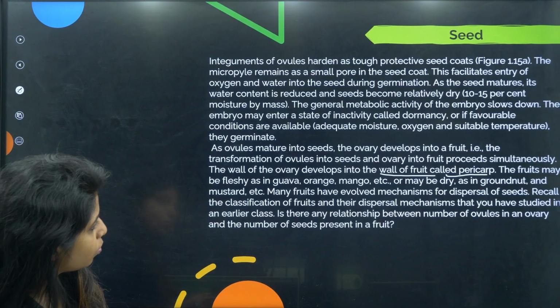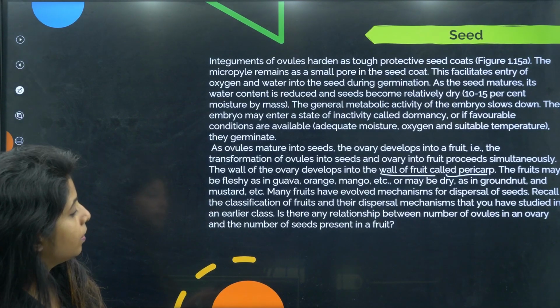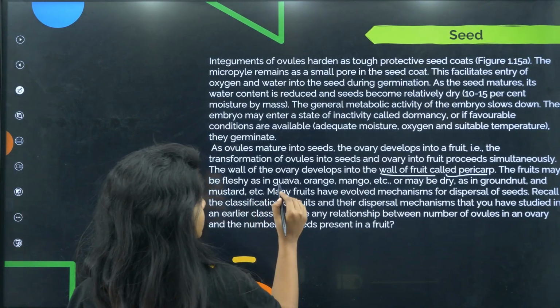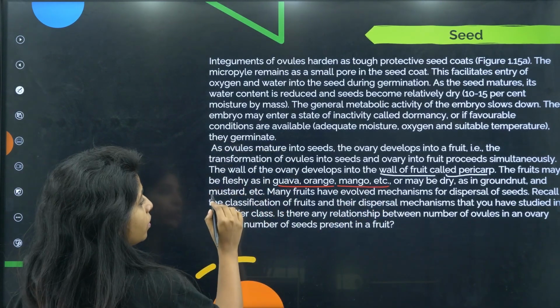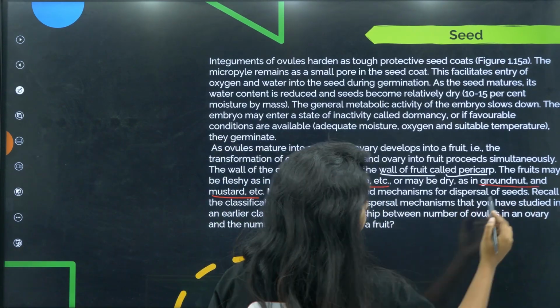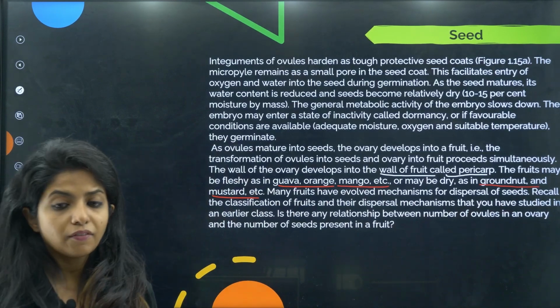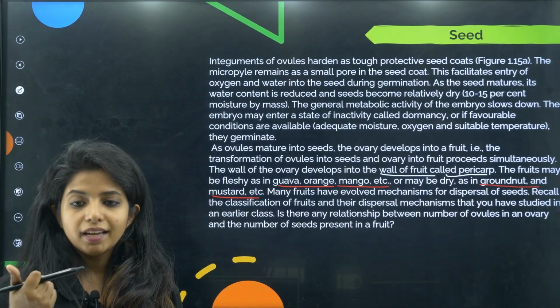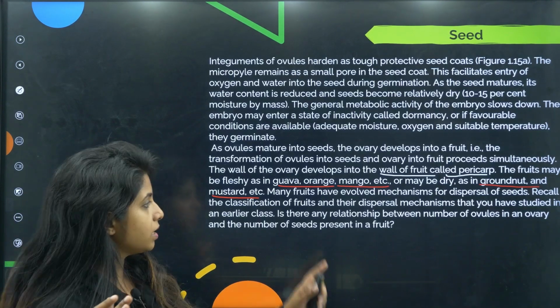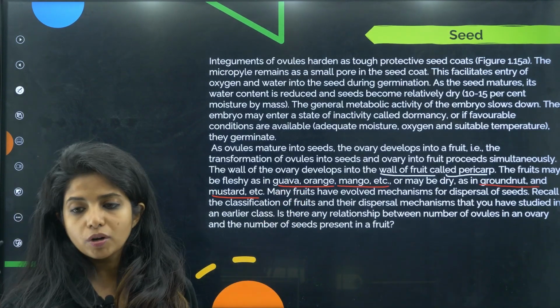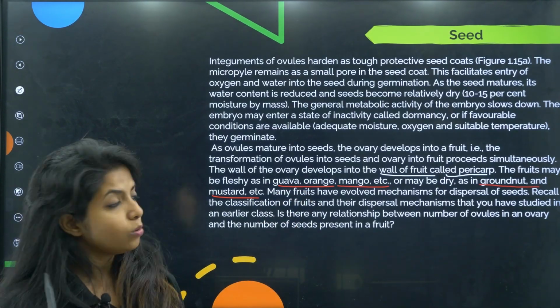Agreed? Now, the fruits may be fleshy as in guava, orange, mango, etc., or may be dry as in groundnut, mustard, etc. Groundnut and mustard have a dry covering outside, which is the pericarp in total. It will be very dry and papery, whereas it will be fleshy in the case of guava, orange and mango.